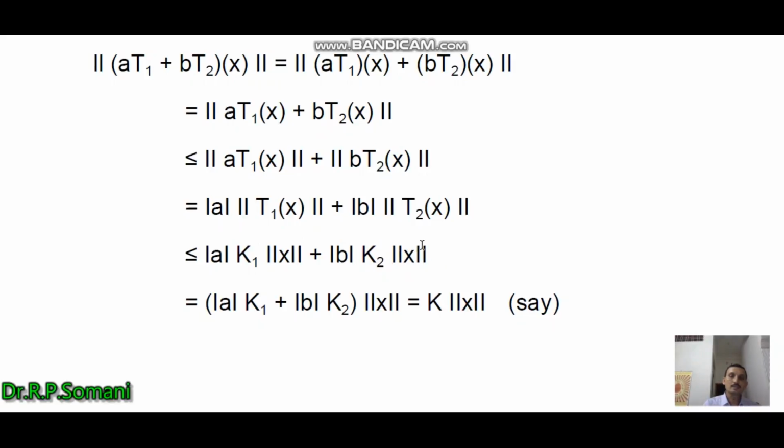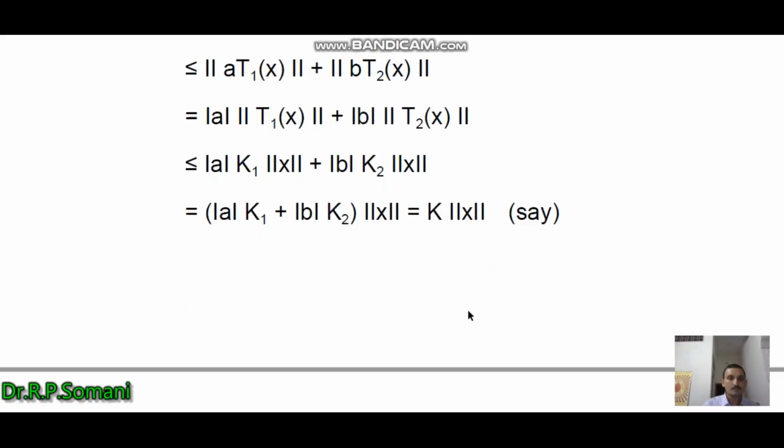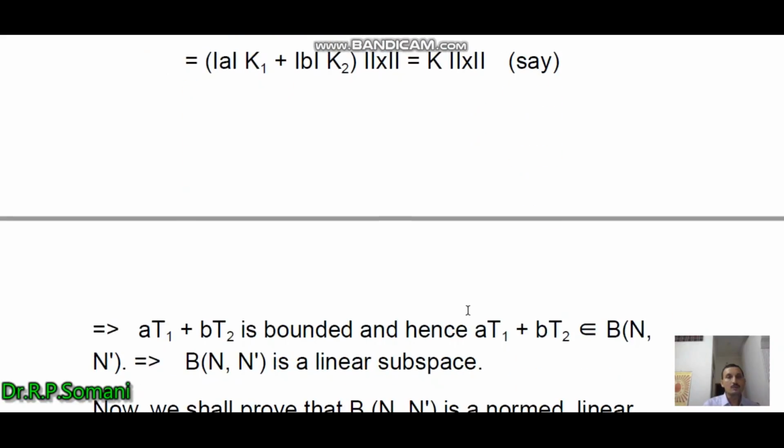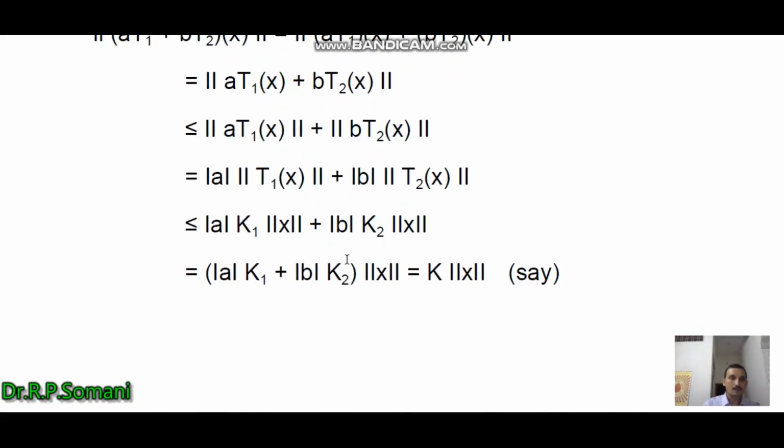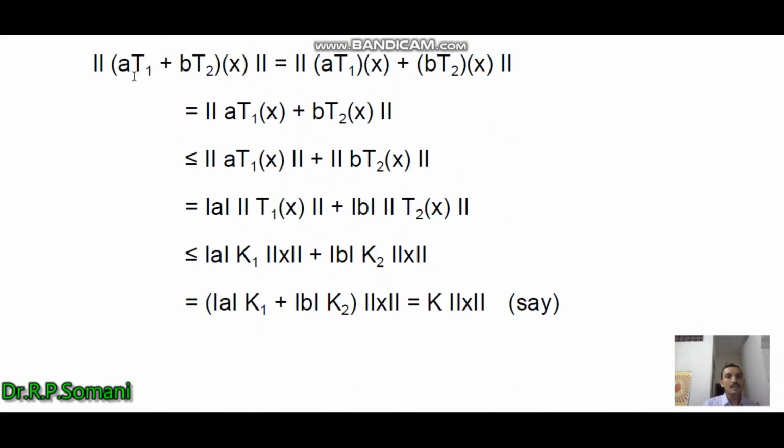And now taking this norm x outside, we obtain this as equal to (modulus a K1 plus modulus b K2) into norm x, and we denote the quantity of this bracket by K, and we obtain K norm x. So in this way we obtain that norm of (aT1 plus bT2)x is less than or equal to K norm x.